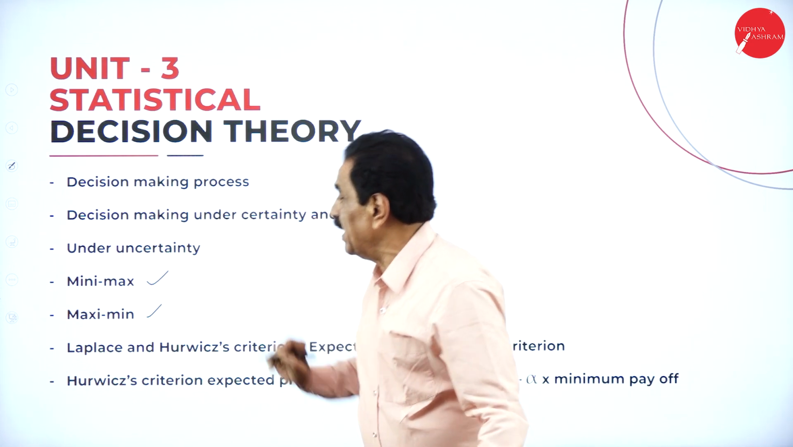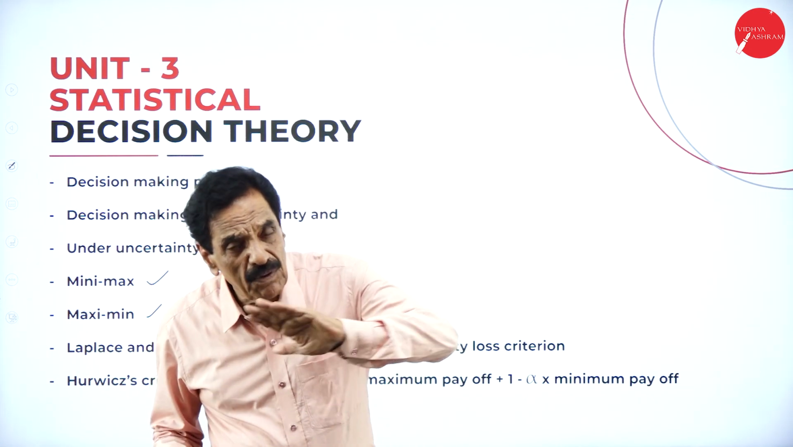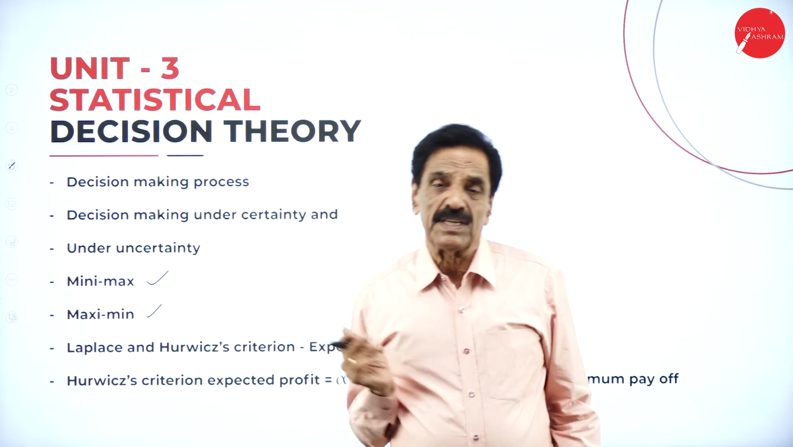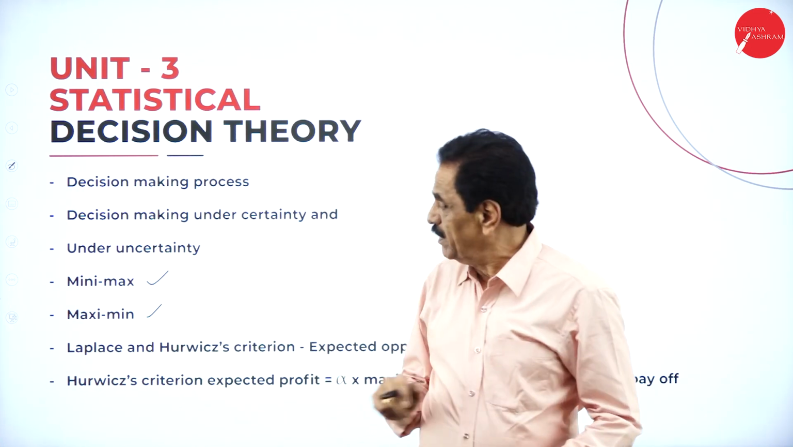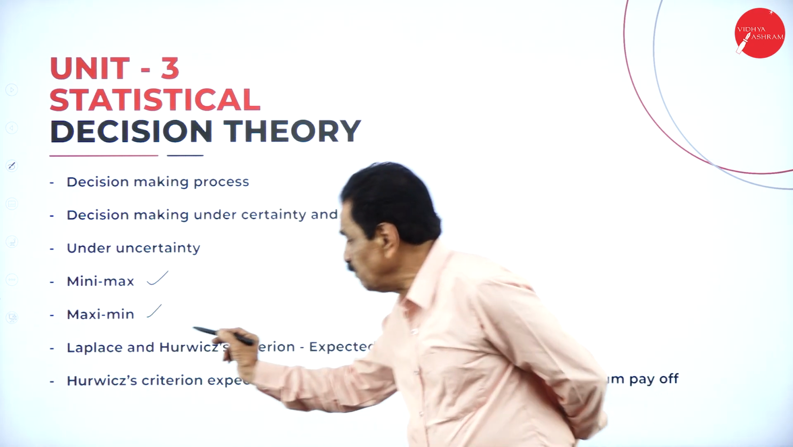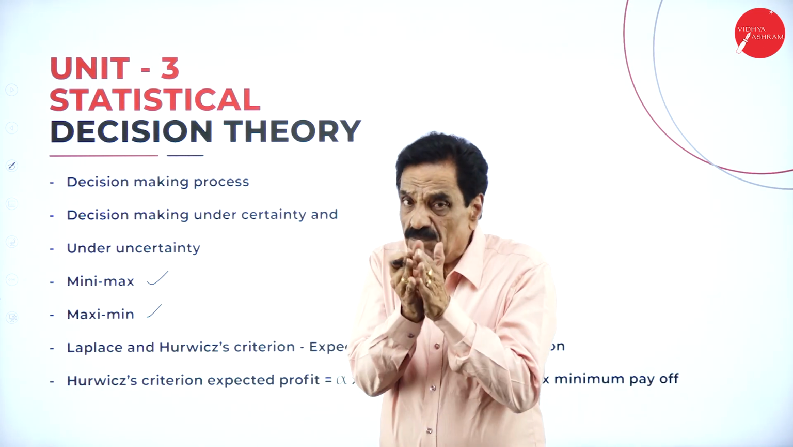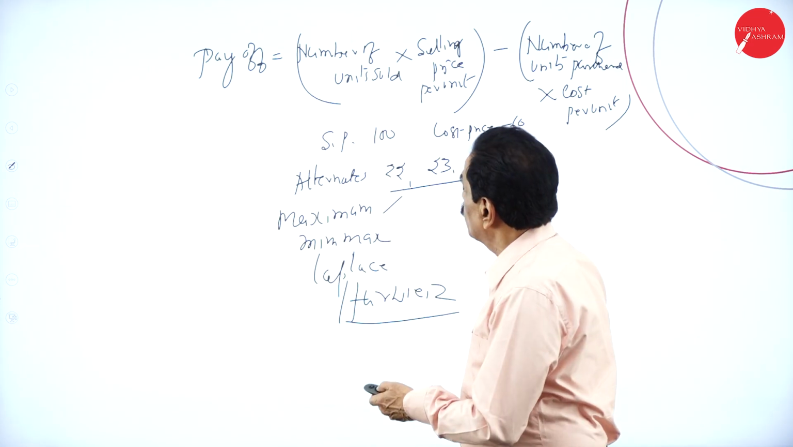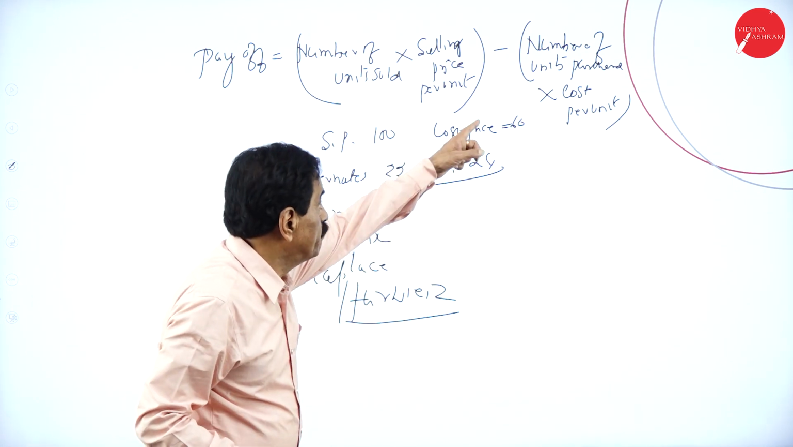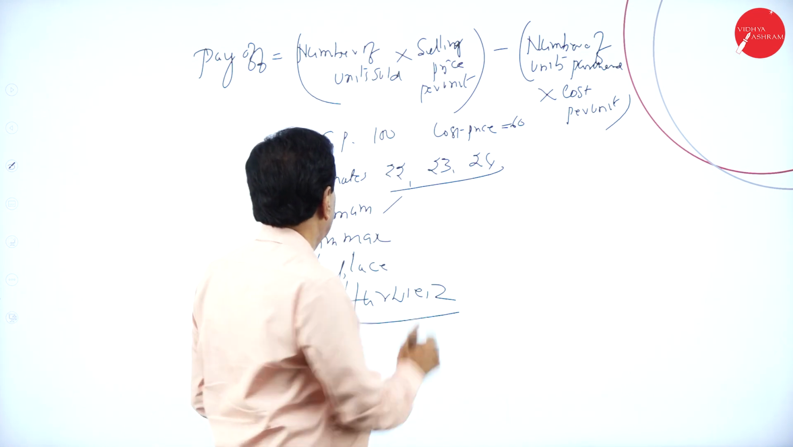Then decision theory, where we are making decisions. In the examination, they will give the number of units sold multiplied by the selling price per unit, and the number of units purchased and the cost price. They will say the decision is to be given under which method: minimax method, maximax method, Laplace method, or Hurwitz criteria method. Once you find the payoff, what is payoff? I have given the formula here: number of units sold multiplied by selling price per unit minus number of units purchased multiplied by cost per unit. So we have to go with this formula.